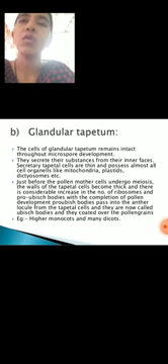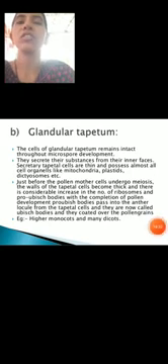So these are the two types of tapetum. The first one is amoeboid tapetum, the second one is secretory tapetum. Of these two types, secretory tapetum is found in most of the angiosperms, but amoeboid tapetum is found in monocots and some lower dicots, for example, Alisma and Typha. Next, we will discuss the functions of the tapetum.